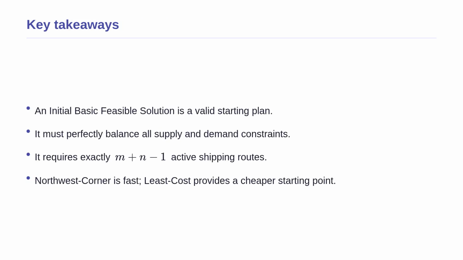We have covered a lot of ground today. Let us review the most important ideas. First, an initial basic feasible solution is simply a valid starting plan for a transportation problem, ensuring that all supply and demand limits are perfectly respected. Second, to be mathematically useful for optimization, it must use exactly m plus n minus 1 shipping routes. Finally, we saw 2 ways to build this plan: the northwest corner rule, which is fast and systematic, and the least cost method, which provides a cheaper, more efficient starting point. Mastering these ensures you can set up any complex logistics problem.